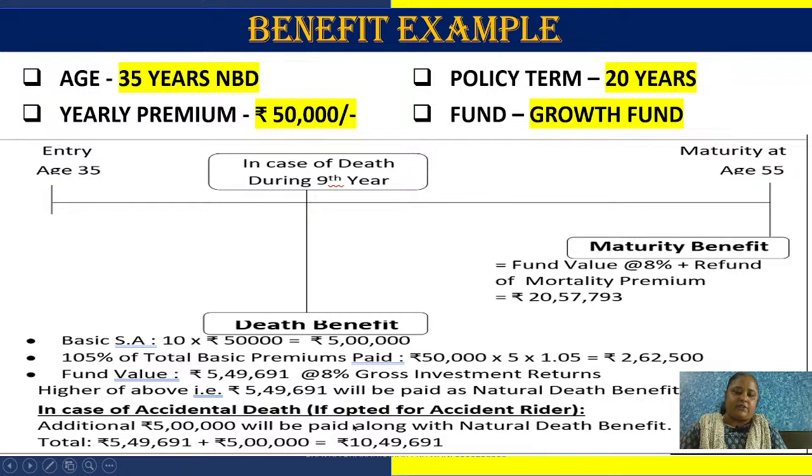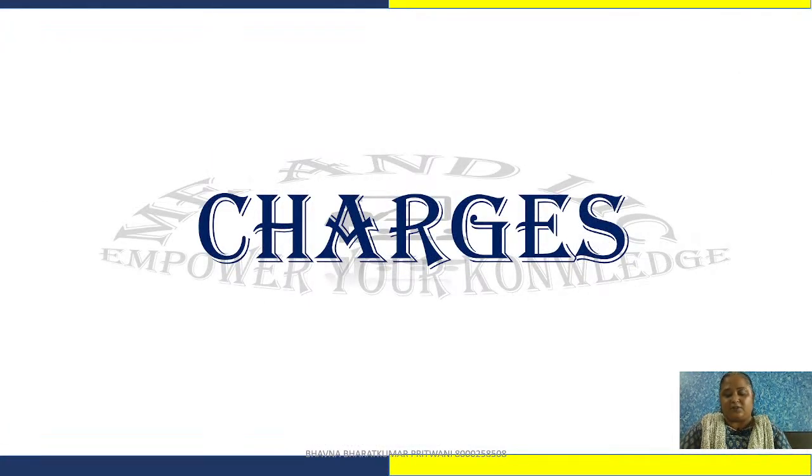In case of accidental death, if the accidental rider is opted for, then again 5 lakh would be additionally paid to the nominee. So total death claim would be 10,49,691 rupees. Now assume that unfortunately this casualty happens in the first or second year, then what will your mutual fund pay you? They will pay you only the fund value, not 5 lakh rupees to your family. So think, protection is also there, no?